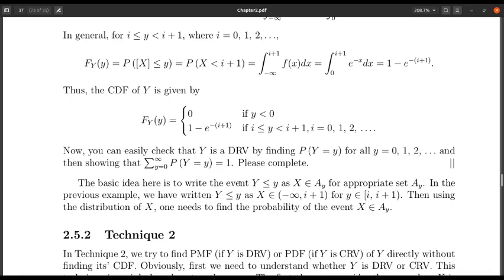Later we will show that if x is discrete, y has to be discrete. We have no other option. If x is continuous, y may be continuous or y may be discrete. That is completely based on what g function I am talking about. I hope that this is clear to you. In the next lecture, we are going to talk about another technique, which is technique 2.